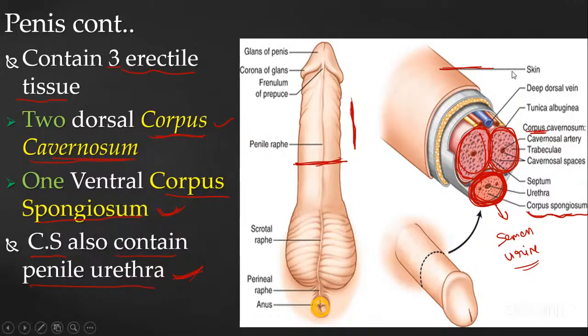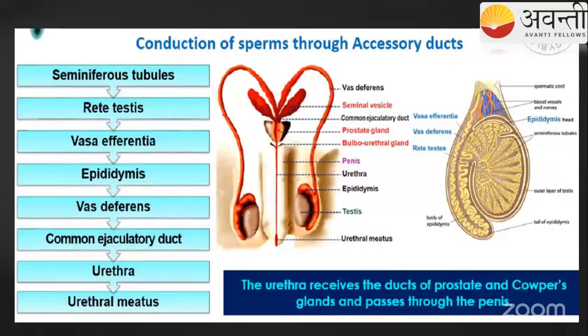Okay, so this is the thing we studied. We will do this in the next class, but I will revise here. See here, guys, in the testis the sperm is going to be produced. Conduction of the sperm we will study here. In the seminiferous tubule the sperm is produced. Then it goes to the rete testis, then to the vasa efferentia. Then it goes to the epididymis, where it is stored, and then through the vas deferens, then the common ejaculatory duct.